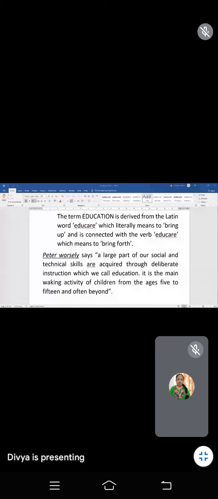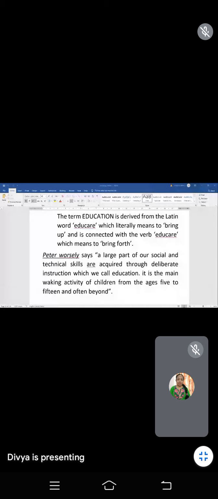See, every word is derived from some other language, okay? I said that in the first class itself. Like that, education was derived from the Latin word educate, which means to bring up. To bring up means to develop ourselves. Because you have education, you know how to use all the electronic gadgets, how to read, how to write, each and everything. You're educated people, and you know what is right and what is wrong.